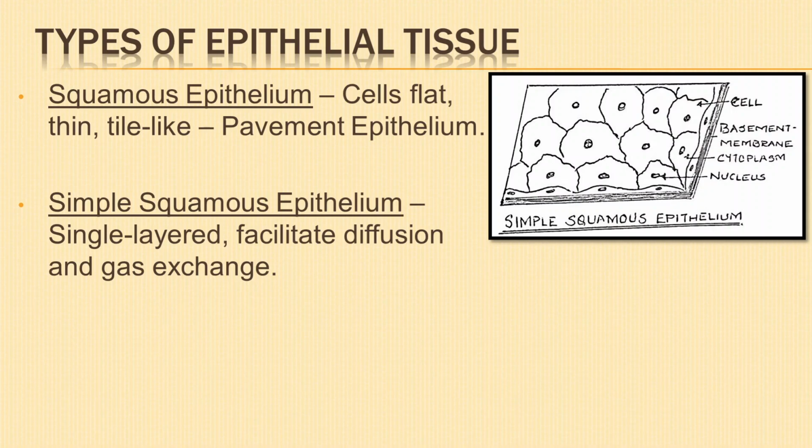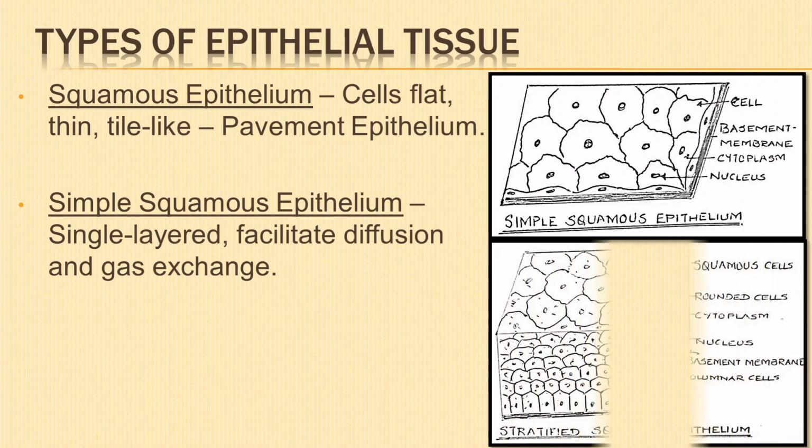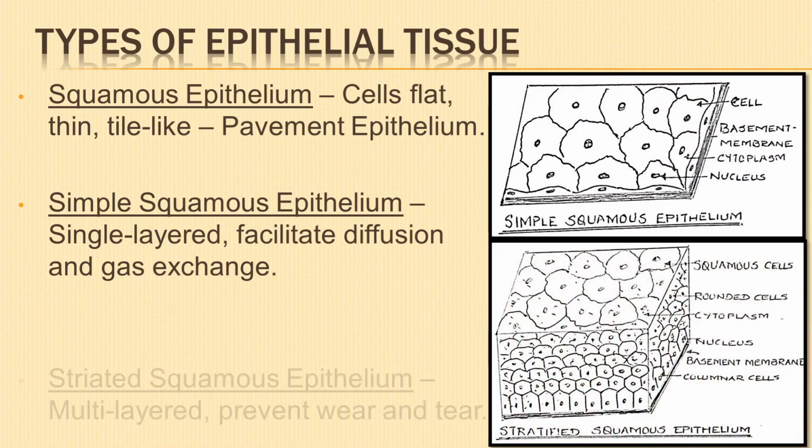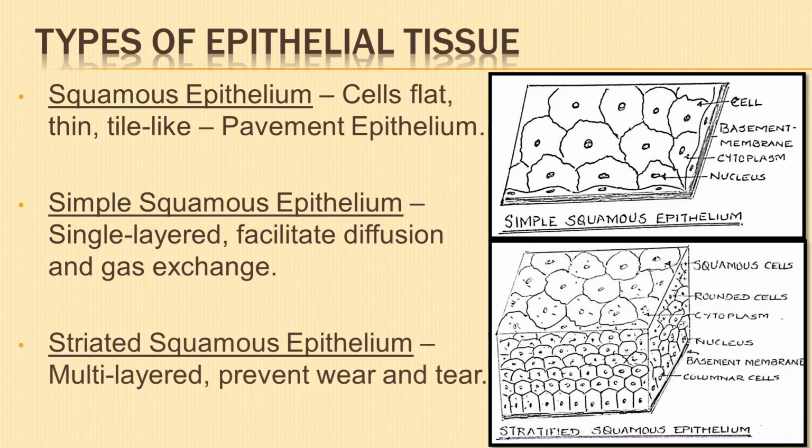It also lines the blood vessels, alveoli of lungs, etc. Simple squamous epithelium facilitates diffusion in tissues, helps in gaseous exchange, and also secretes lubricating substances. Stratified squamous epithelium is multilayered, as found in the skin, to prevent wear and tear.